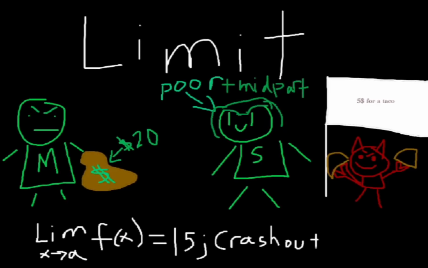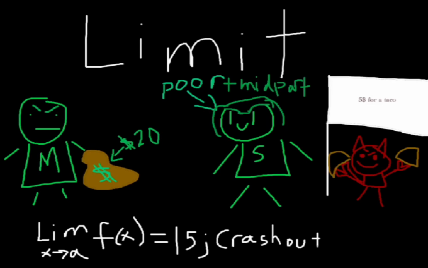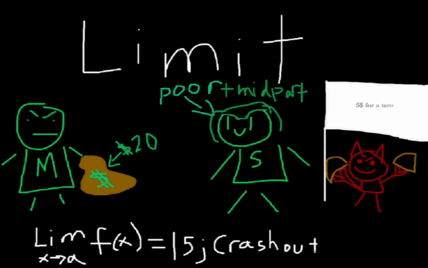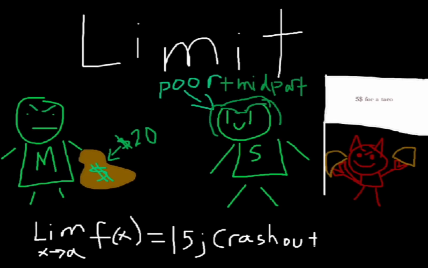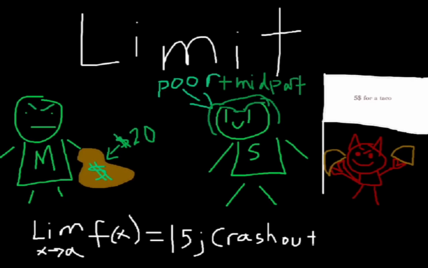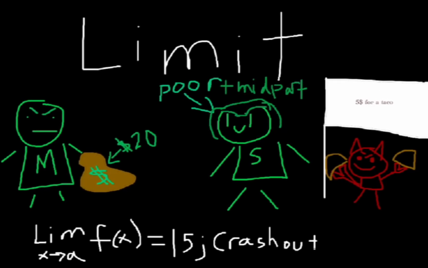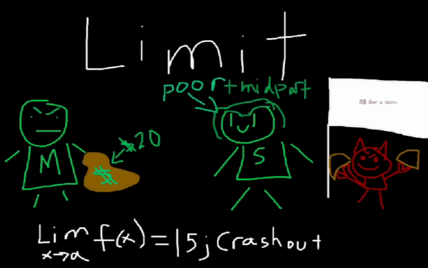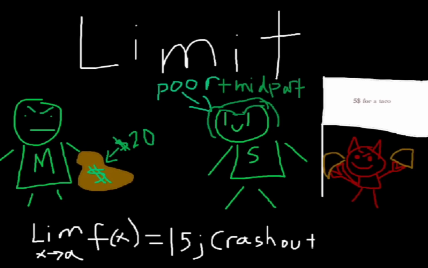So for whatever a is, Simon needs to approach a at a very, very slow rate in order to not make Matt crash out. He needs to find a number less than a where f of that number is like 15 and 1 cent, or else he will make Matt crash out.